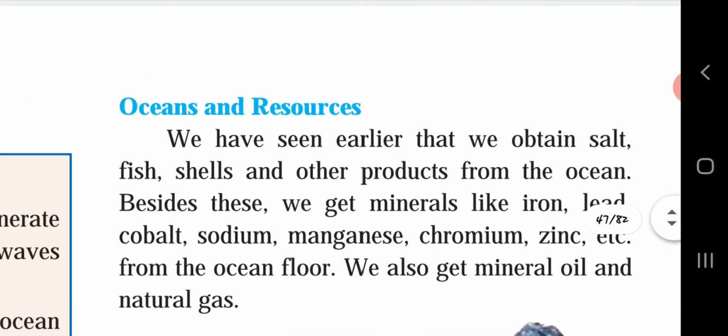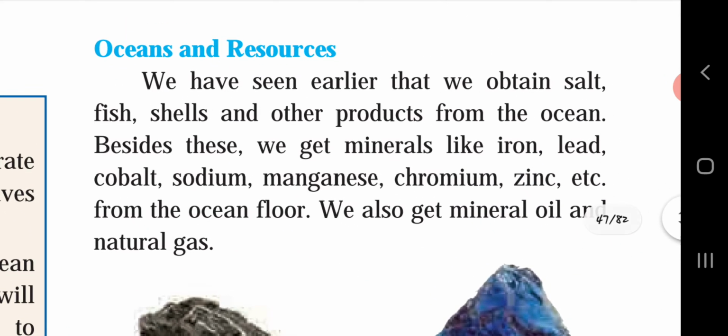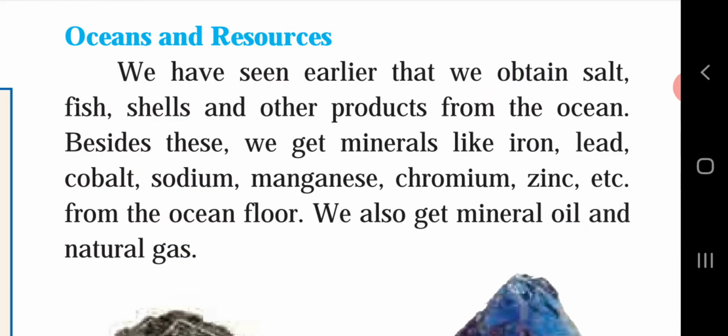Oceans and resources. We have seen earlier that we obtain salt, fish, shells and other products from the ocean. Besides these, we get minerals like iron, lead, cobalt, sodium, magnesium, chromium, zinc, etc. from the ocean floor. We also get mineral oil and natural gas. So, in oceans different types of resources are collected, such as different natural gas and mineral oils, as shown here.